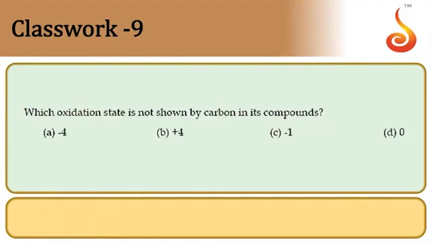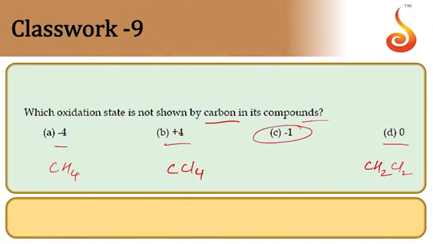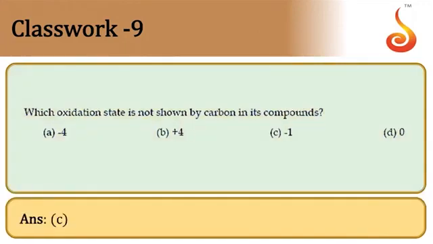Which oxidation state is not shown by carbon in its compounds? So -4 is possible, say you can take compound CH4, +4 you can take compound CCl4, 0 you can take the compound CH2Cl2, but -1 is not possible for that. So option is C. So C is the answer.